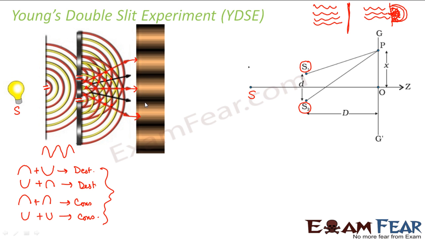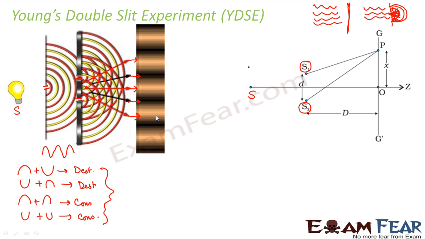So these regions are bright, whereas these portions where red and yellow overlap give rise to intensities which are lesser. So the intensity is minimum here. So these are the dark bands. As a result of these constructive and destructive interference, you get this alternate dark and bright bands pattern on the screen. Right? So I hope I'm able to explain to you what Young's double slit experiment was.